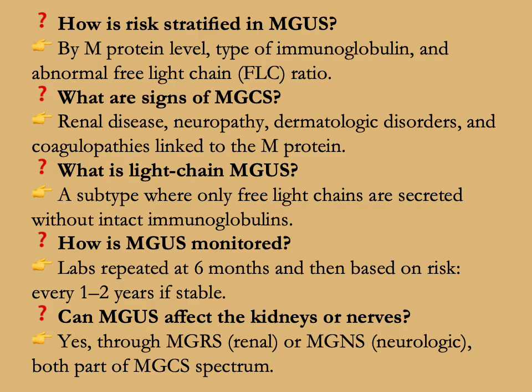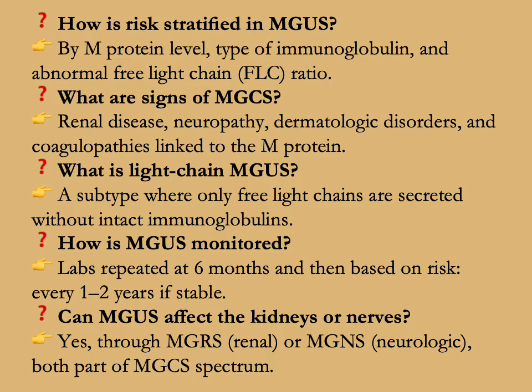What are the signs of MGCS, that is monoclonal gammopathy of clinical significance? Kidney disease, neuropathy, skin disorders, and coagulopathies linked to the M protein. What's the light chain MGUS? A subtype where only free light chains are secreted without intact immunoglobulins.